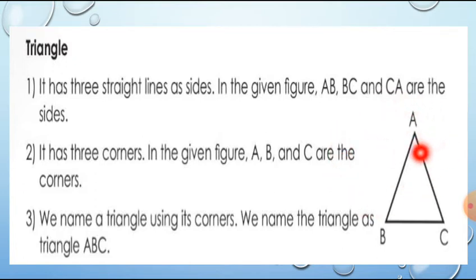Look, these 2 lines are joining at this point. So, this is the first corner A. And again, these 2 lines joining at C. So, C is another corner and here B is the other corner. So, A, B and C are the corners. Now we can name this triangle using its corners. So how can we name it? Triangle ABC. This way we can name a triangle.